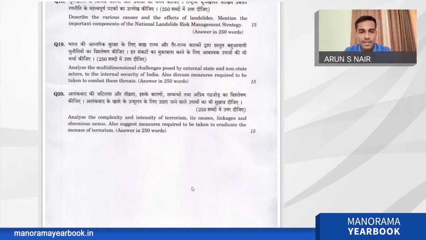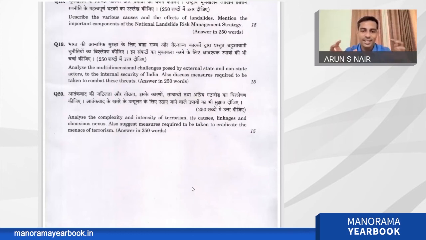The last question, the 20th question, is: analyze the complexity and intensity of terrorism, its causes, linkages, and obnoxious nexus. Also suggest measures required to be taken to eradicate the menace of terrorism. This is a very deep and very general question. You can't confine your answer to 250 words. You could even write an essay on this.